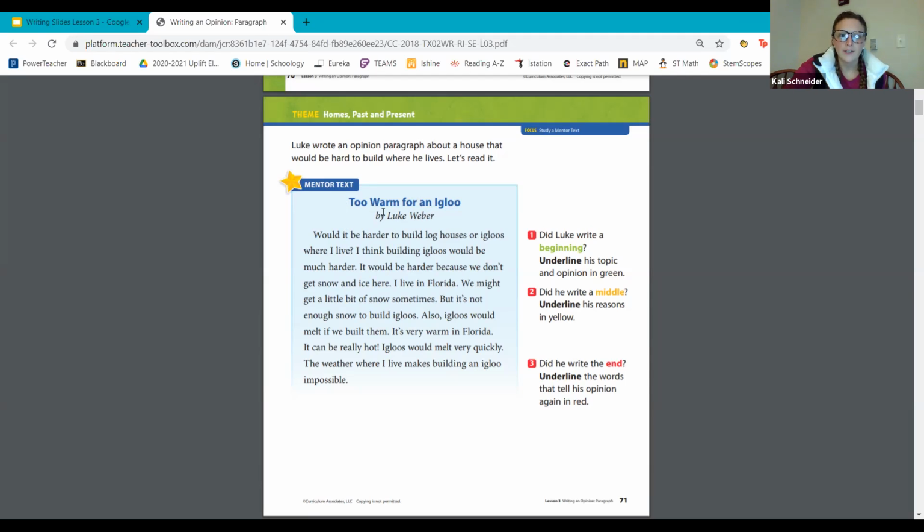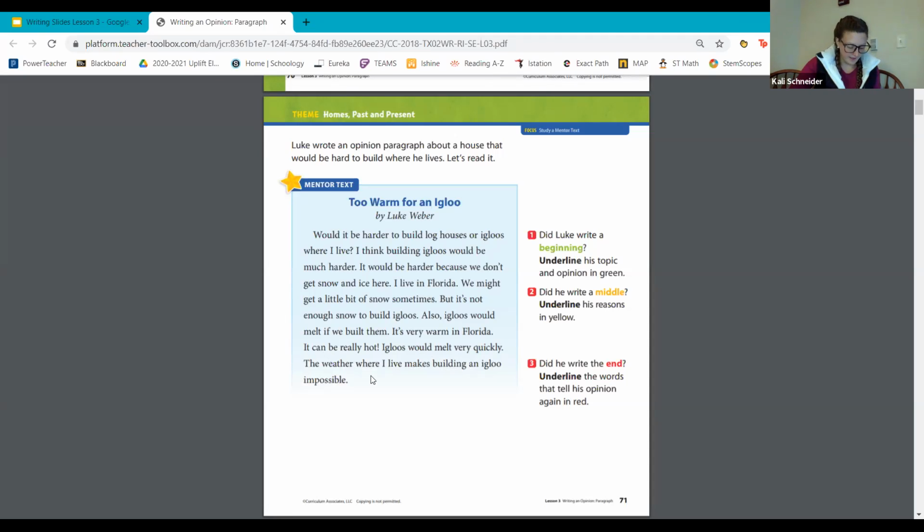Too Warm for an Igloo by Luke Weber. Would it be harder to build a log house or igloos where I live? I think building igloos would be much harder. It would be harder because we don't get snow and ice here. I live in Florida. We might get a little bit of snow sometimes, but it's not enough snow to build igloos. Also, igloos would melt if we built them. It's very warm in Florida. It can be really hot. Igloos would melt very quickly. The weather where I live makes building an igloo impossible.